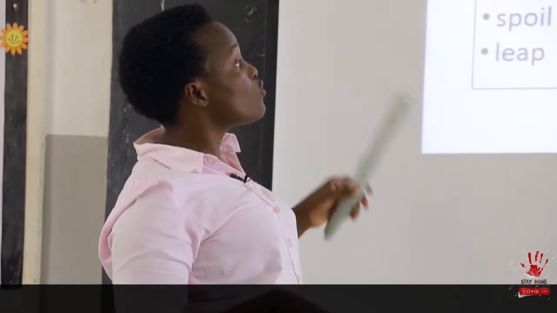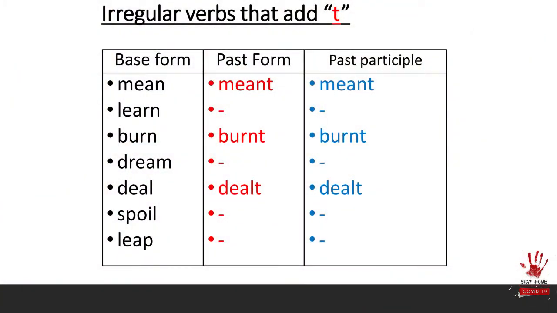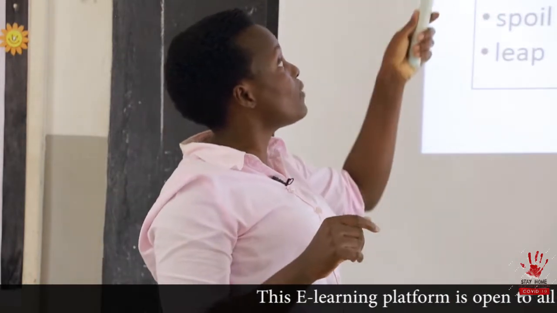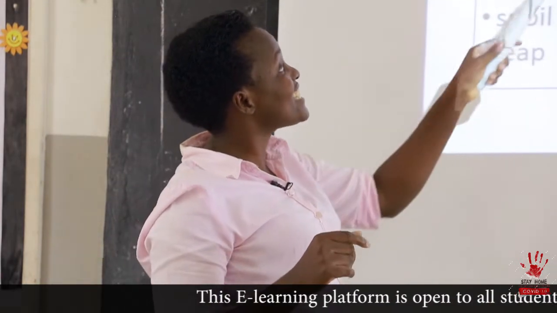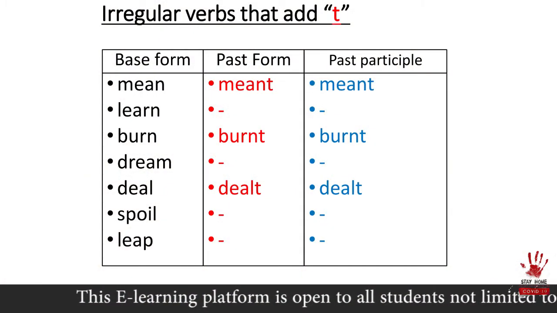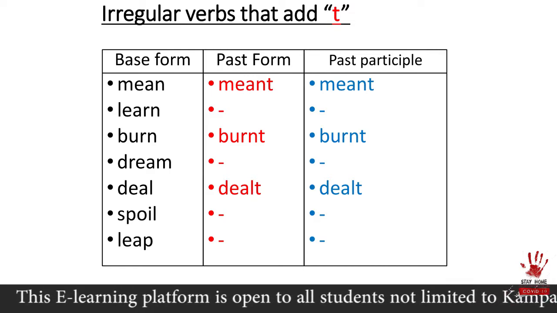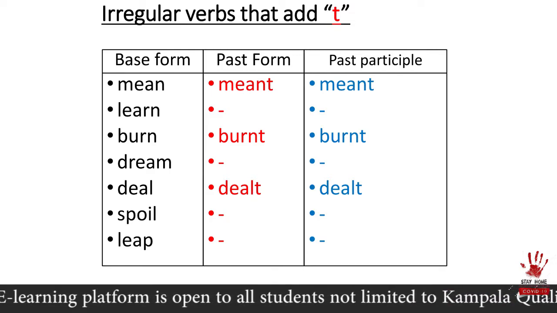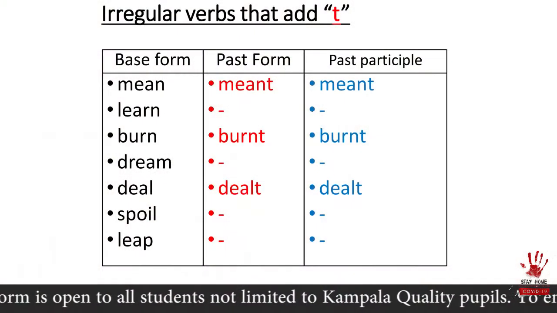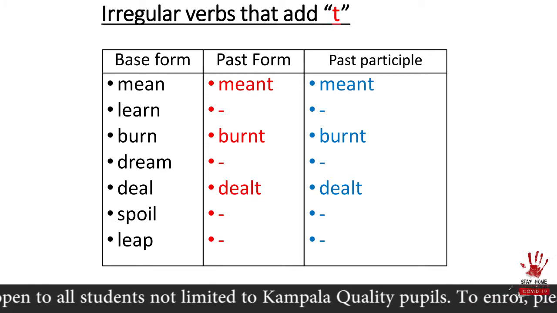We can continue and look at other verbs. I hope the verbs you had written, I had asked you to write 4. Now for me here, I left dashes for you. As you write this, you fill in these dashes, remember on the base form, we are adding letter T. For example, the word mean, we add T to make it meant in past form and meant in past participle. We have the word learn. We add T. What does it become?